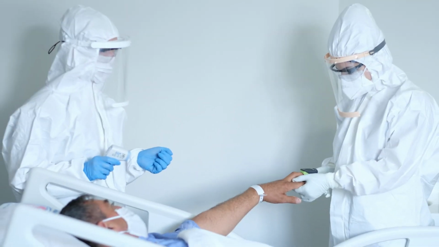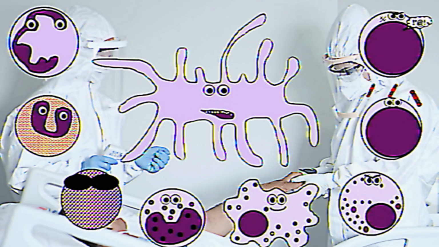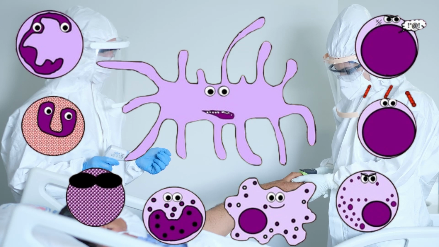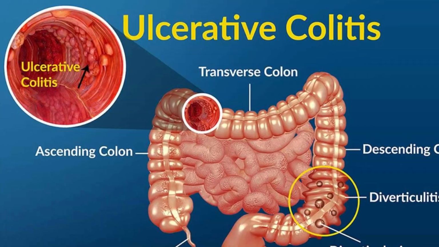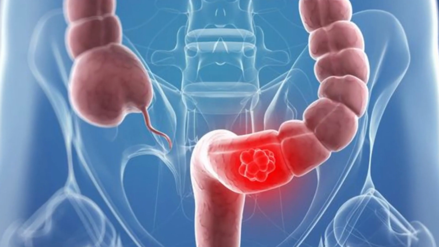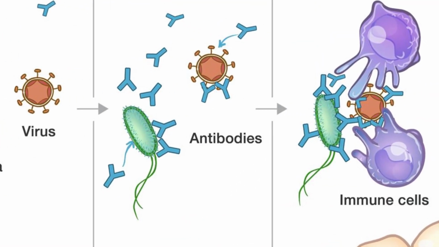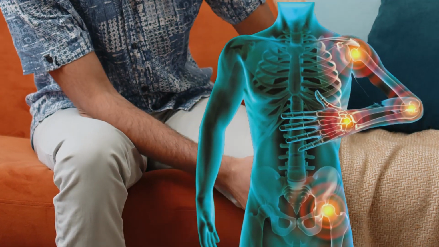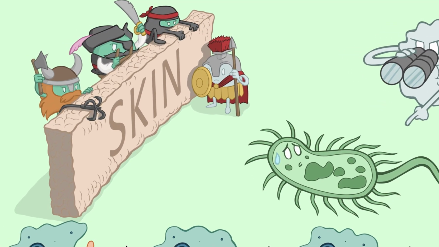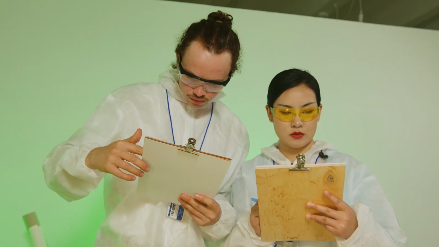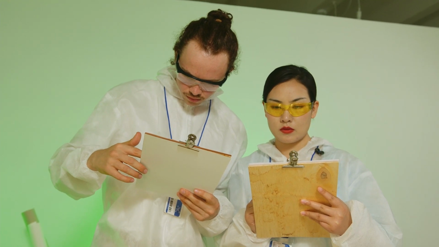One prevailing hypothesis that has garnered attention is the abnormal immune response theory. According to this notion, ulcerative colitis arises when the immune system mistakenly identifies the lining of the colon as a threat and launches an inflammatory attack against it. This immune dysfunction triggers chronic inflammation, resulting in the characteristic symptoms experienced by individuals with the condition. While the precise trigger behind this immune system malfunction remains elusive, researchers continue to unravel the intricate mechanisms involved.